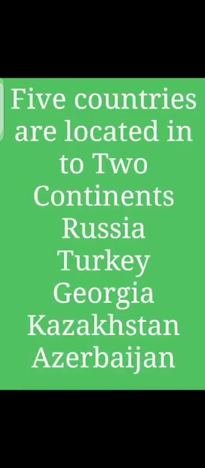On page 10 you have world facts. In fact, the whole page is included in your course, and it starts from the smallest country. The smallest country of the world is Vatican City. Countries that are located in two continents, you have also learned the number, that these are five, and the names as well: Russia, Turkey, Georgia, Kazakhstan and Azerbaijan. These are the five countries that are located in two continents. Then